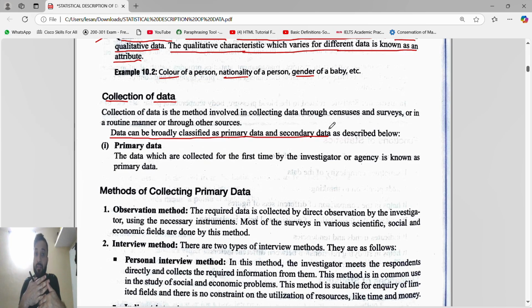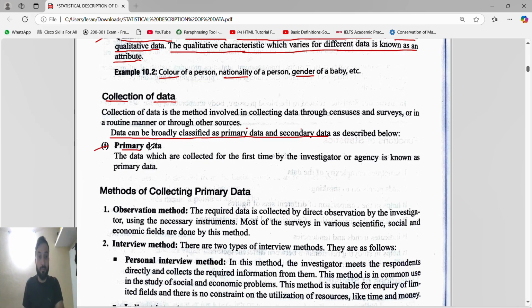But if they ask the methods of collecting data, it is primary data and secondary data, because many students made this mistake. They asked types of data and students ticked primary and secondary data, and that leads to a second attempt. So methods of collection of data is primary data and secondary data. Types of data is qualitative data and quantitative data.